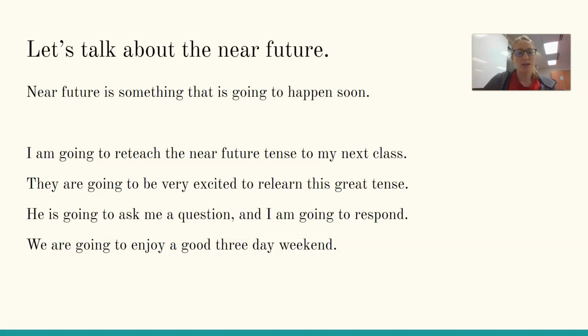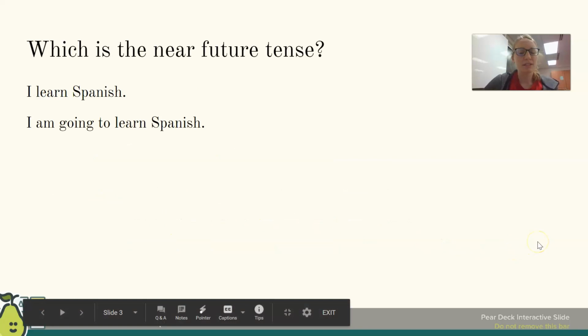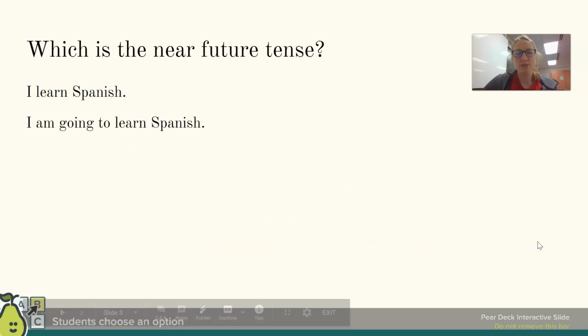The near future. They are going to be excited to relearn this great tense. I'm sure that's true, right? He is going to ask me a question and I am going to respond. So again, not happening in the present, but it's happening soon in the near future. We are going to enjoy a good 3-day weekend. So which is the near future tense? I learned Spanish or I am going to learn Spanish? Well, I learned Spanish is a past tense, so I'm going to learn Spanish would be my near future tense.